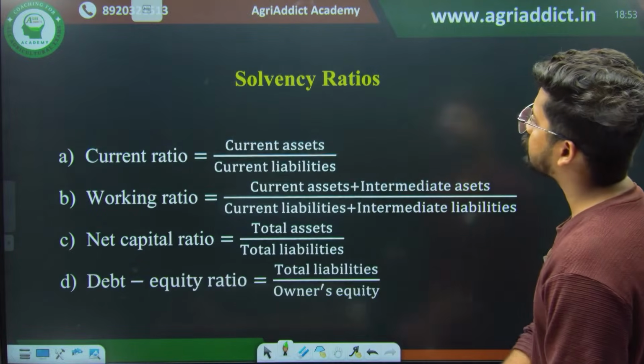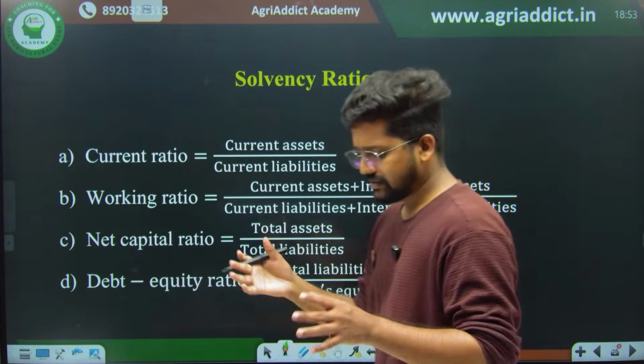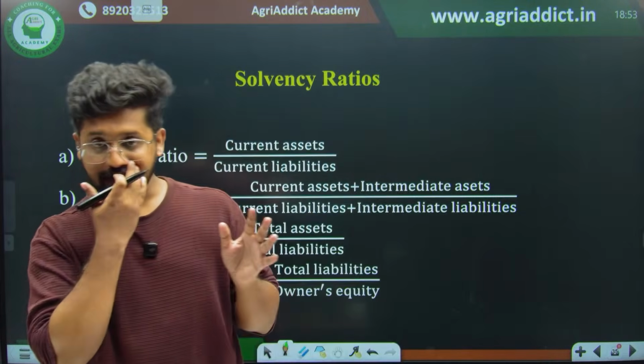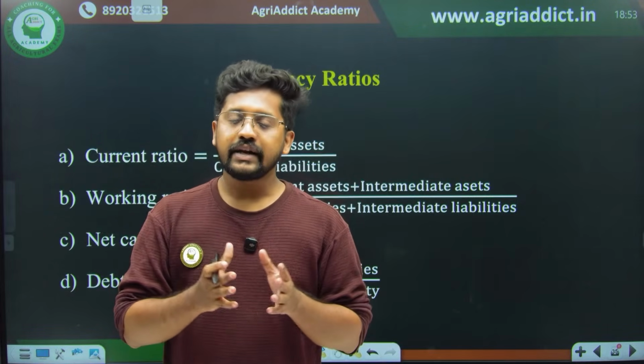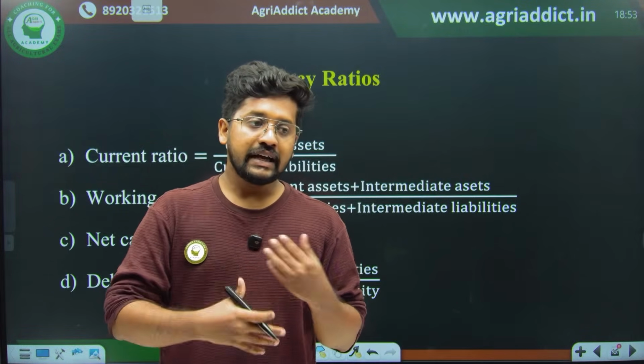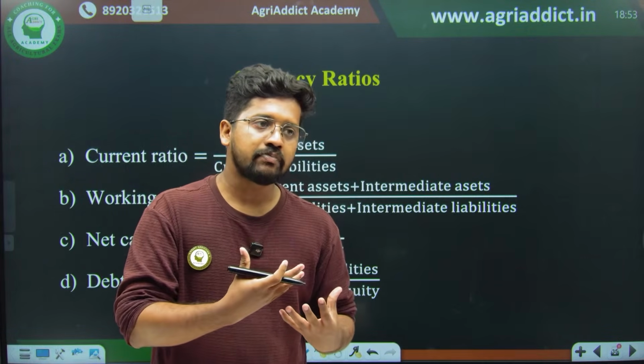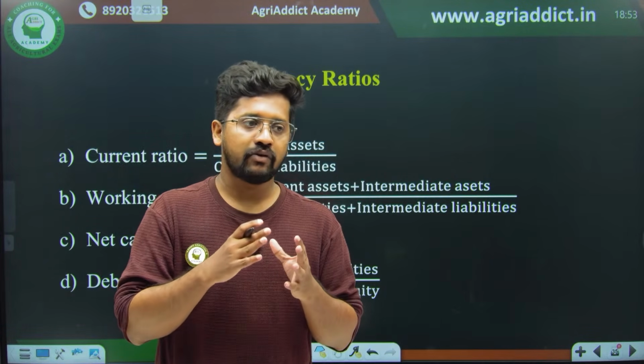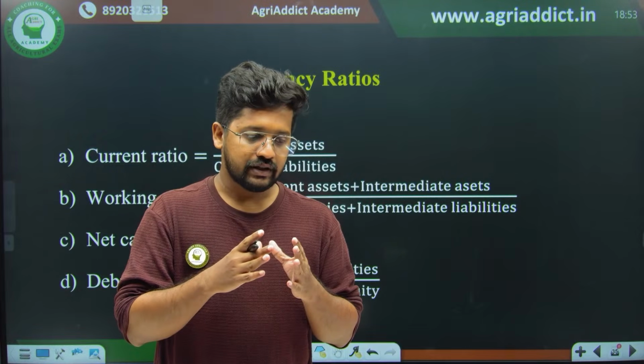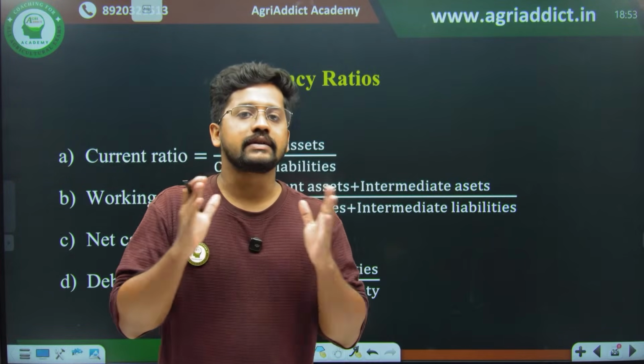Similarly, we have some solvency ratios. Basically you should understand the basic idea of liquidity as well as solvency. Liquidity is how immediately the entire enterprise can be liquidated.